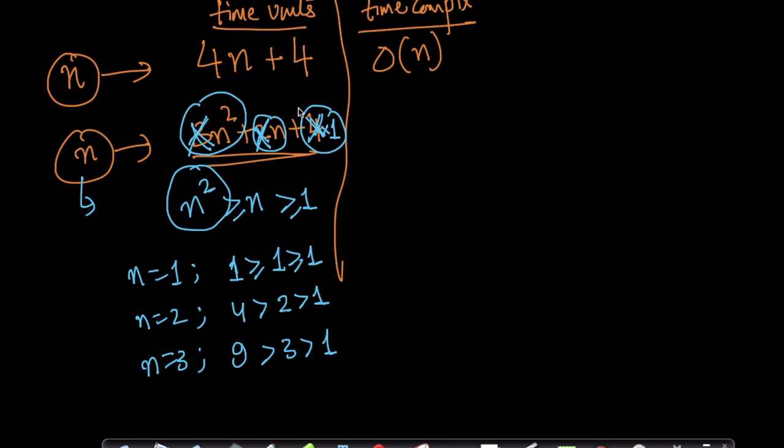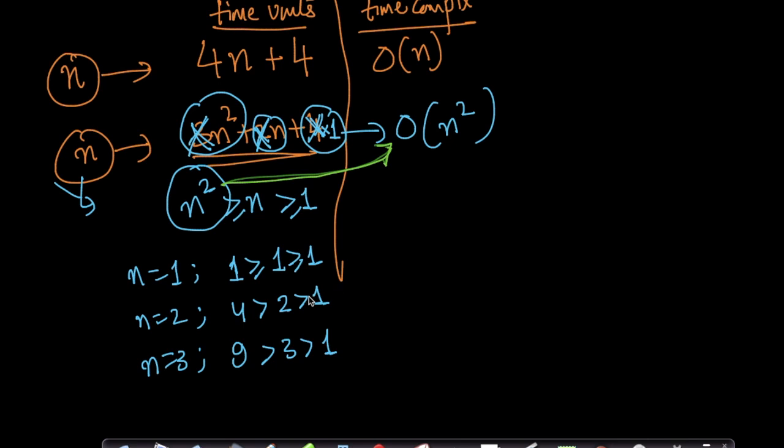So now what I say is, if a program or an algorithm or a solution takes 3n square plus 2n plus 1, I write its computational complexity as order of n square, because I take the largest term and ignore the rest of them.